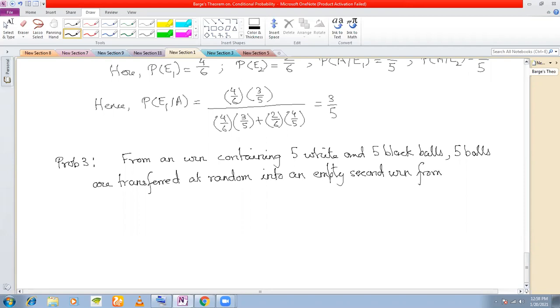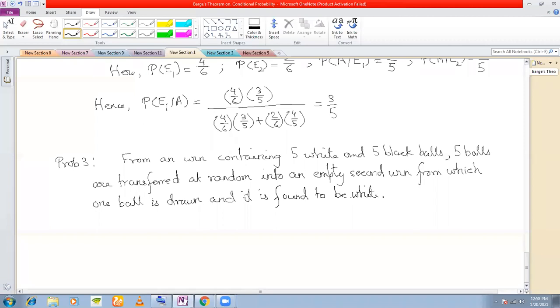Now from the second urn, one ball is being drawn. And it is found to be white. So the given event is that the ball is white. Here is the given event.